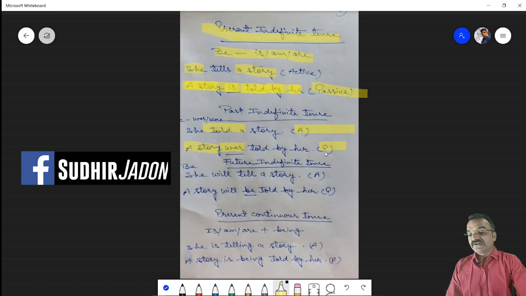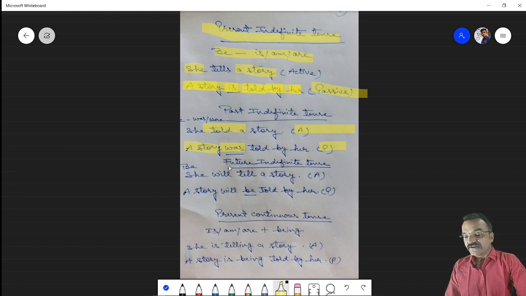That is a passive sentence. Similarly, now the next sentence is in the future indefinite tense, and the be verb is be itself. The sentence is, she will tell a story. So we will change this active into passive by using the be verb. The sentence will be, a story will be told by her. So in this form we have used is with present indefinite, was with past indefinite, and be with future indefinite.